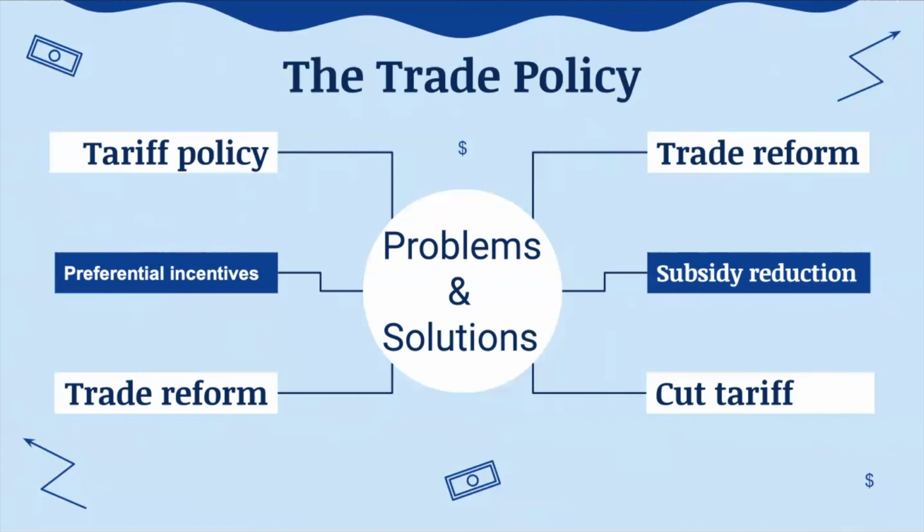And then the second problem is about the preferential incentives. From 1996 to 2002, import substitution policies provided a variety of incentives to enterprises in key areas, including tax exemptions, loss carry-forwards, and better loan availability. Inefficient enterprises were able to enter or survive as a result of these measures. The repeal of these rules later aided the exit of less productive enterprises and encouraged firms to grow more quickly.